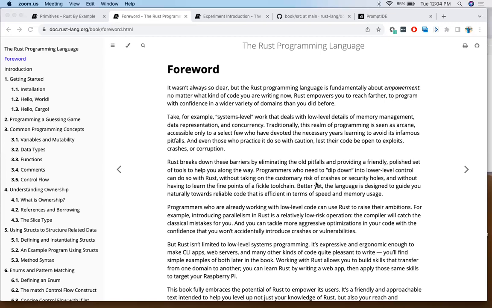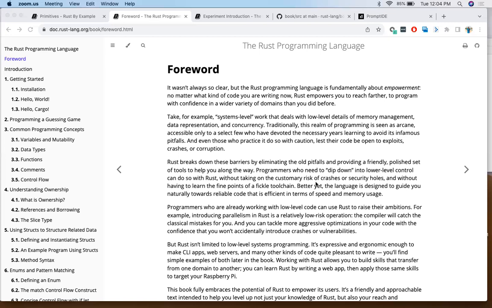I mean, of course, there are tools, but it's always error prone. So Rust breaks down these barriers by eliminating the old pitfalls, and it provides an advanced set of tools to help you overcome these problems.